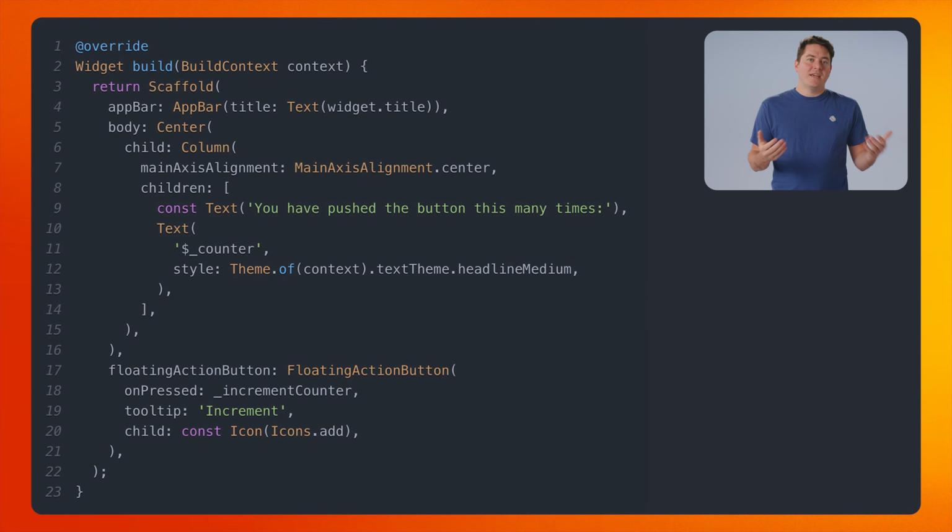Now we can update the counter logic. Or rather, we don't. Nothing has to change here, and we're done. We can run this on any platform that Flutter and Firebase support, and the count will globally increment across all connected clients. So why is this cool?